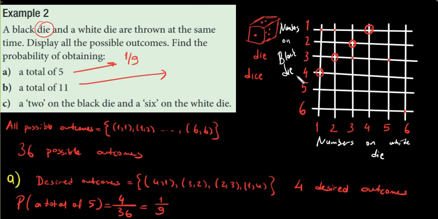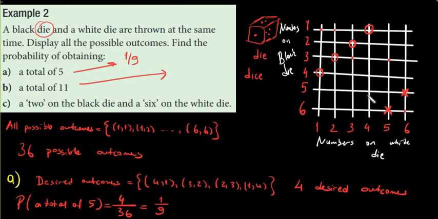So a total of 11. How can I get the total of 11? 1 plus 10 is 11, but we don't have 10 here. 2 plus 9 is 11, but we don't have 9 here. 3 plus 8, so we don't have 8, so 4. So 5 plus 6 is 11. So I'm going to cross when the total is 11. So 5 plus 6 is 11, and also 6 plus 5 is 11, right?